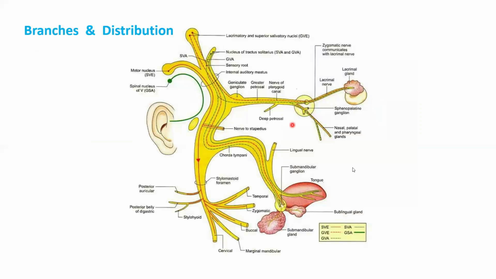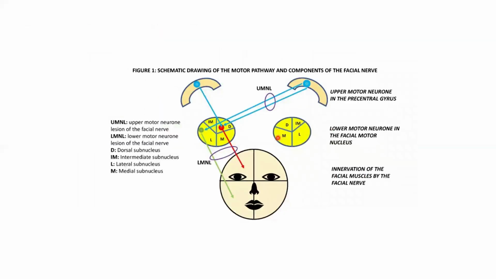Okay. So we have seen enough about the course, the branches, and what it supplies of facial nerve, isn't it? Okay. So you can go through this diagram later to revise it. Okay. Something very important is, yeah, the upper motor neuron and lower motor neuron. What do you understand? Like, yeah, since most of my audience are from first year MBBS, I want you to understand what is upper motor neuron, what is lower motor neuron.